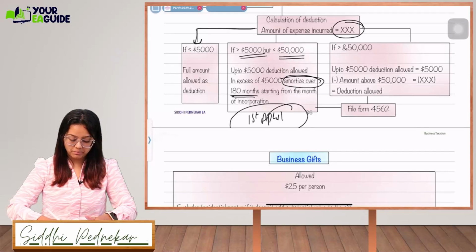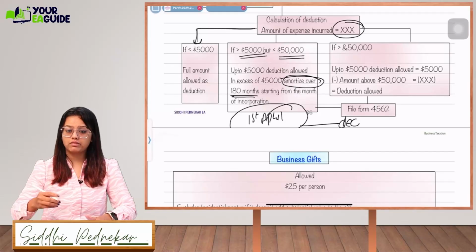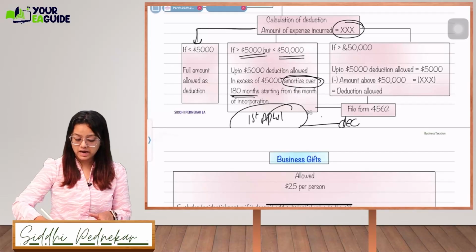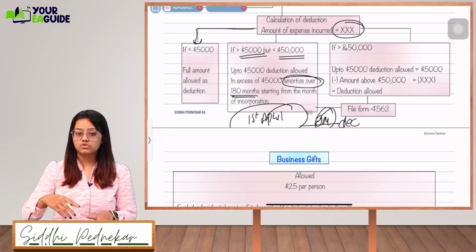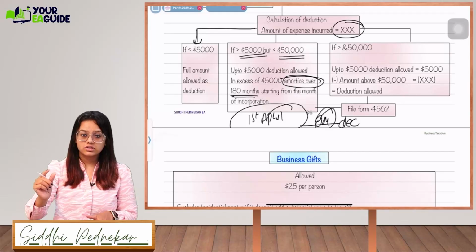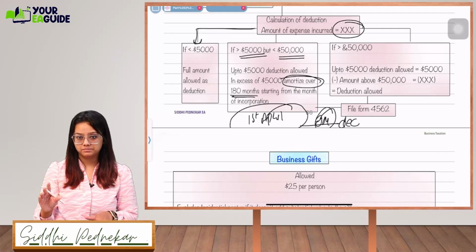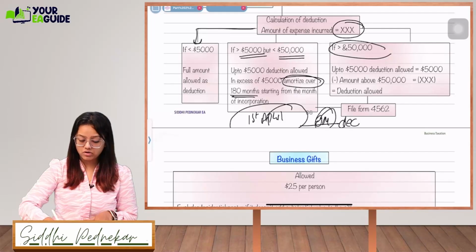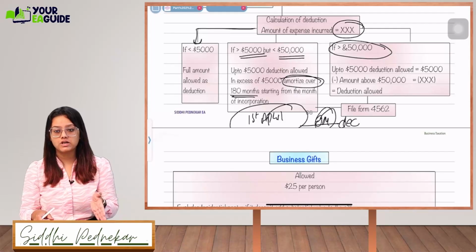From 1st April till December it's 9 months, so take 9 months into total cost minus 5,000, because 5,000 is anyway allowed as a straight away deduction, divided by 180 months.